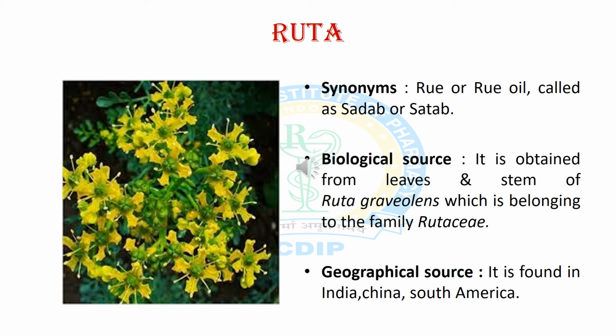Now we will discuss the third flavonoid containing crude drug, ruta. The synonyms of ruta are rui or rui oil. It is also called sadab or satab. Now we will discuss biological source of ruta. It is obtained from leaves and stem of Ruta graveolens, which belongs to the Rutaceae family. Now we will discuss geographical source. It is found in India, China and South America.